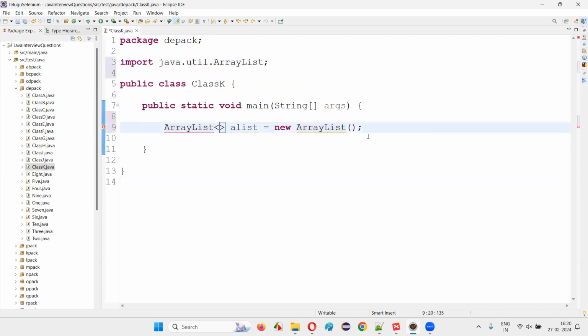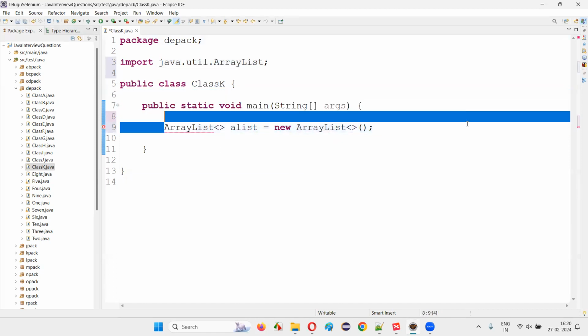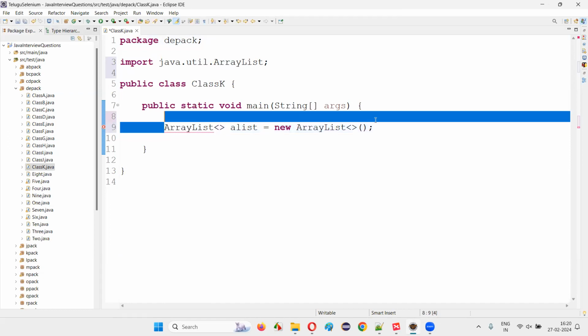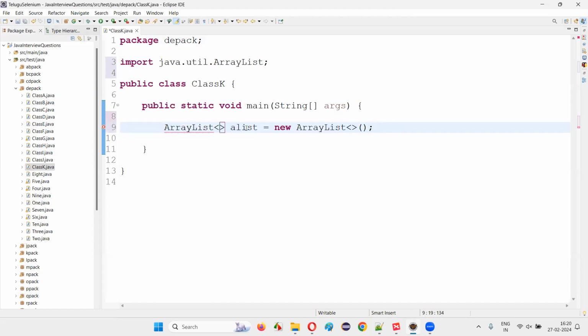So here, provide the less than, greater than symbols, okay, to overcome that warning message. And here, which type of objects do you want to initialize to this array list? Let's say Integer type of objects. I'll just write the Integer object-oriented wrapper class, okay? I cannot write a primitive data type here. Only objects can be assigned or initialized to this array list, so I have to specify Integer. Here it is optional whether you want to provide Integer or not. If you keep it blank also, it's fine.